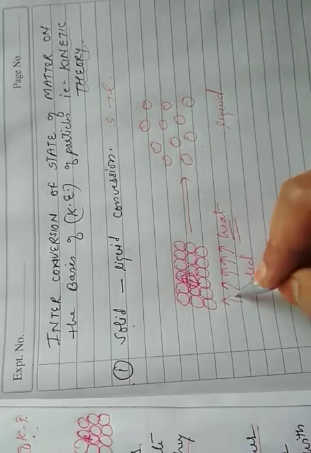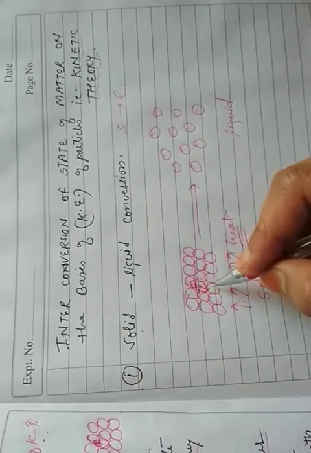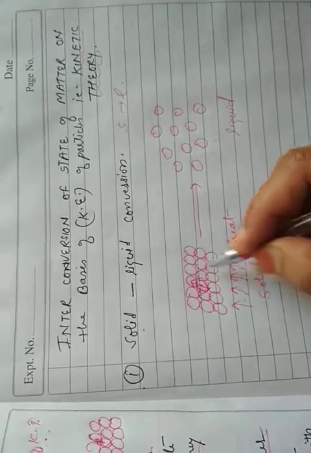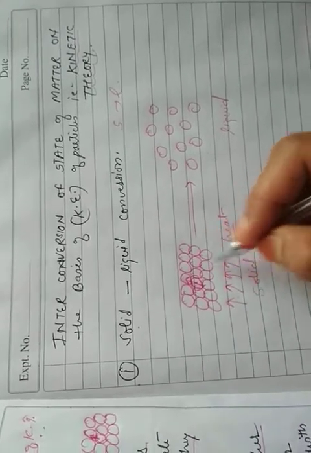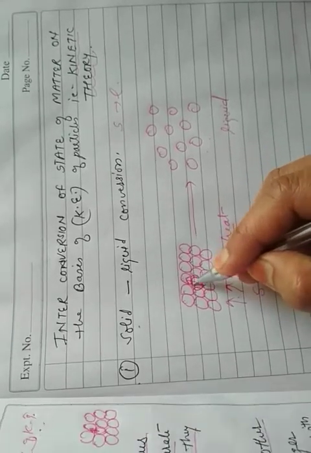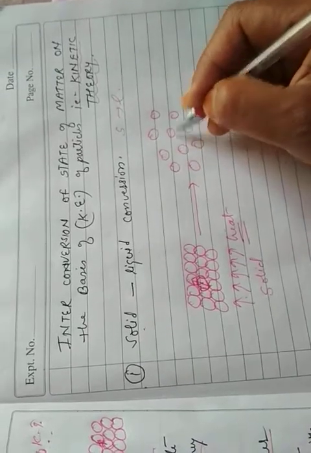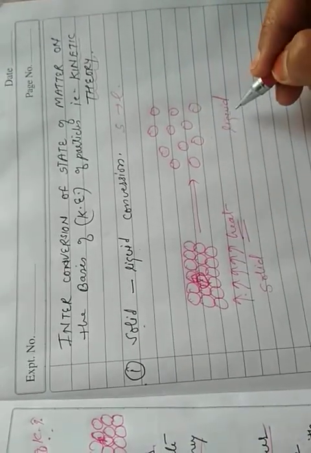Why? Because on heating, the kinetic energy of the particles increases. Due to that, their vibration increases. This vibration increases so fast that a stage comes when the force of attraction becomes weaker and the particles become free from each other. Thus, a solid changes to a liquid.